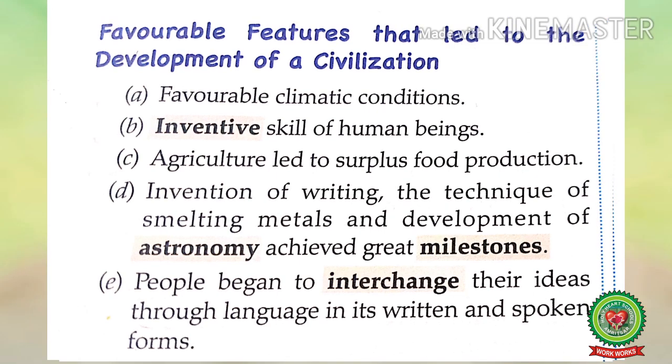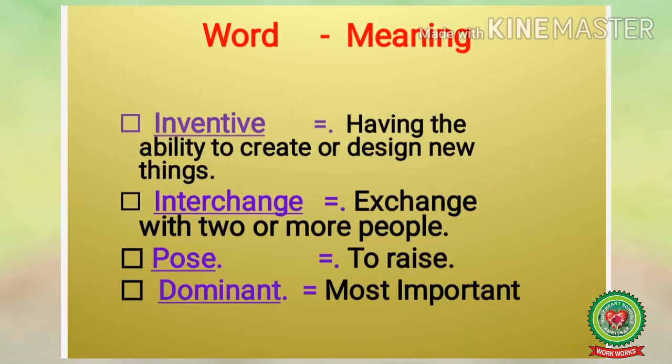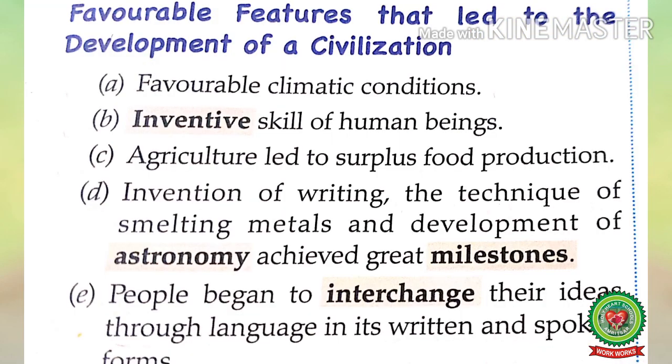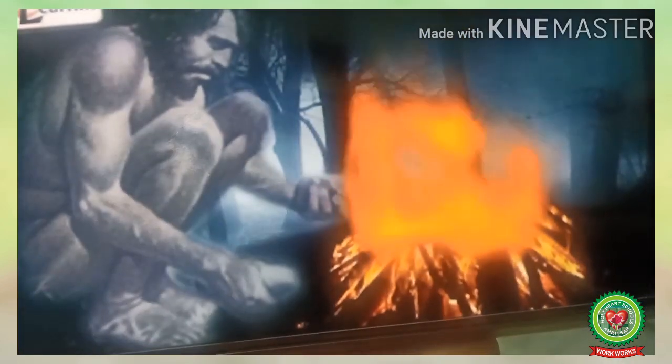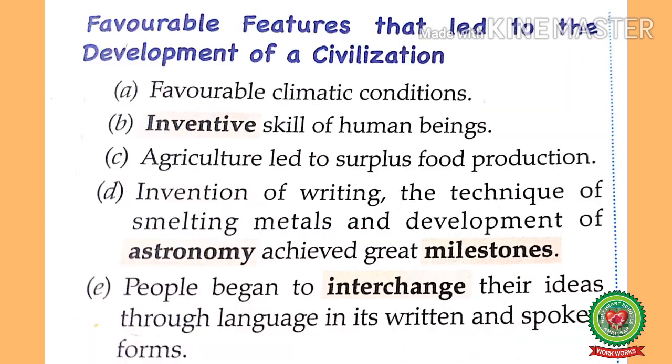The second point is the inventive skill of human beings. Inventive means having the ability to create or design new things. So, the new inventions made by men led to the development of civilization. Early men discovered fire, invented the wheel, and introduced agriculture. These inventions of early men of the Neolithic age led to the development of the River Valley civilizations.